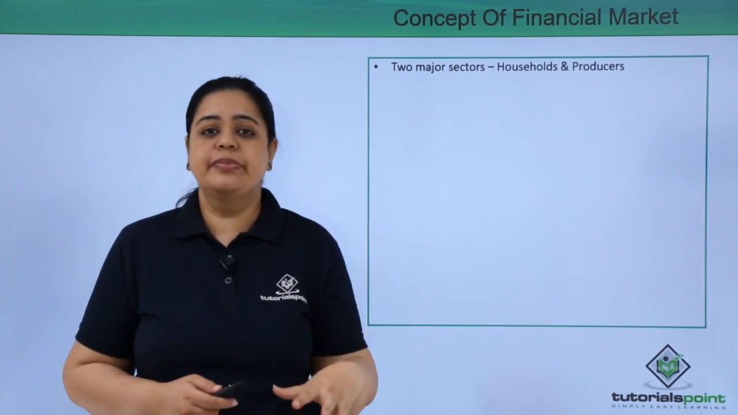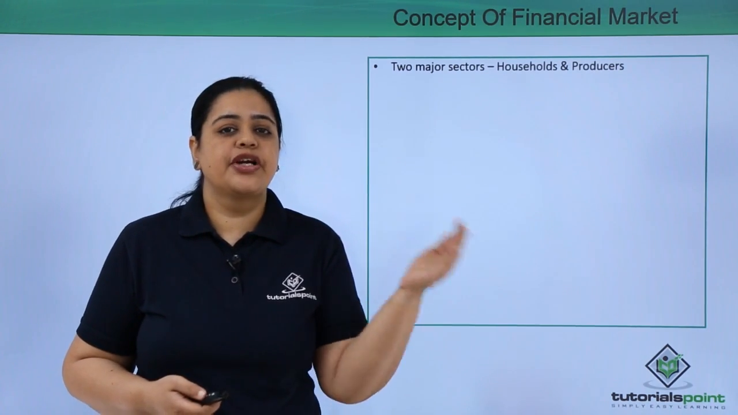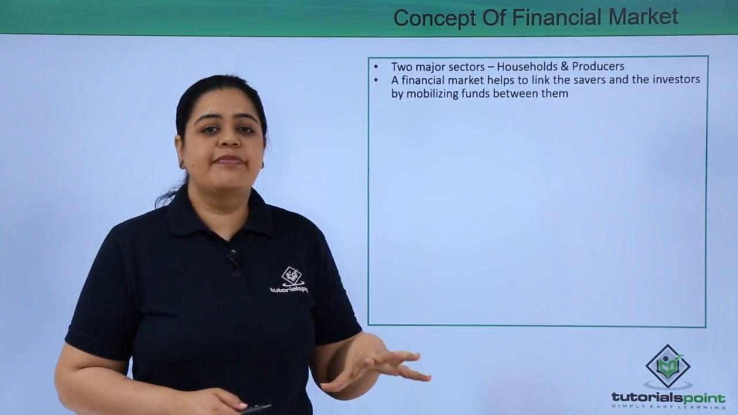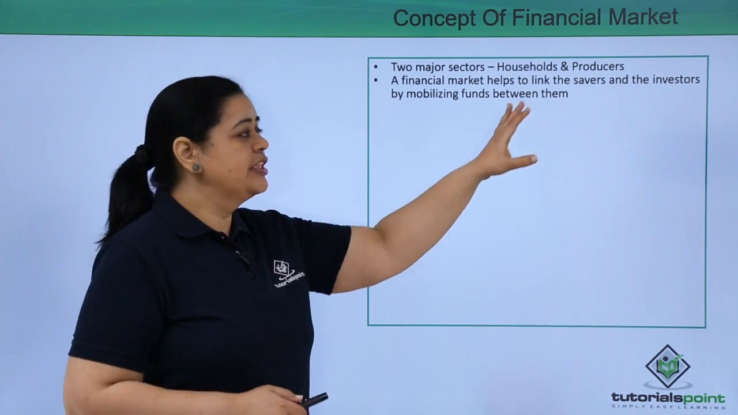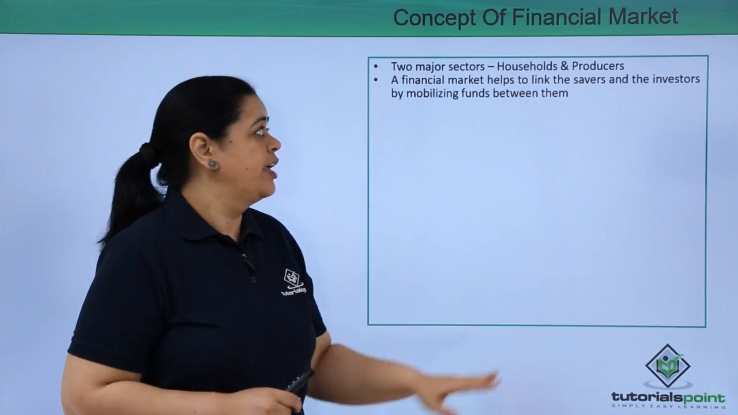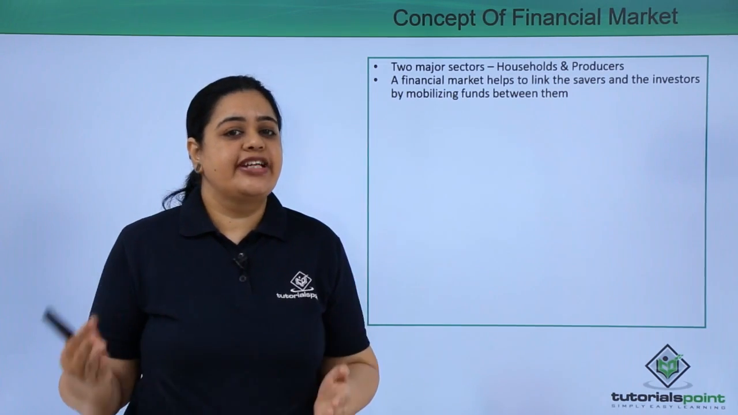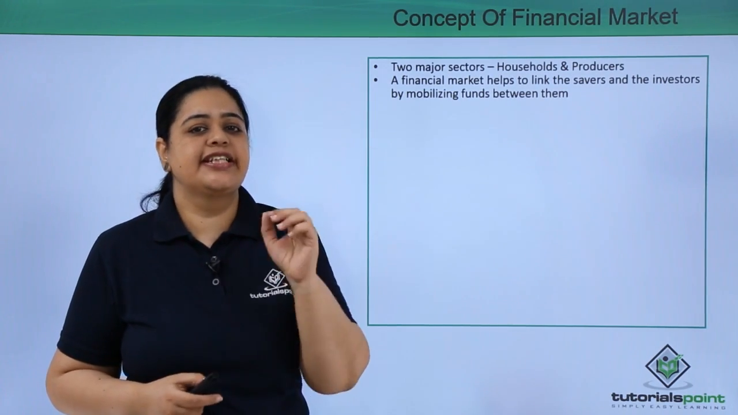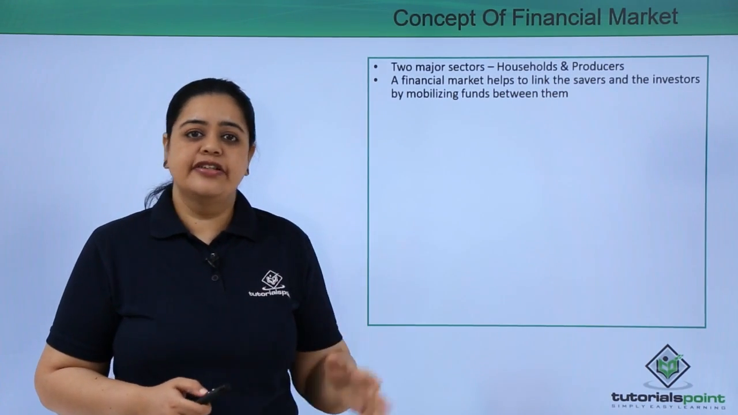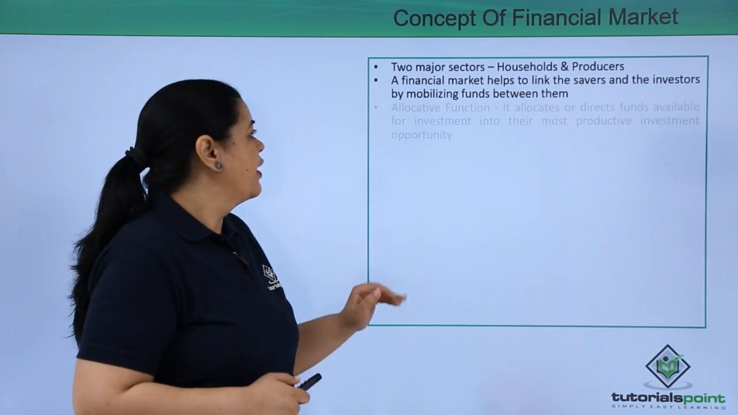Now producers would be people who require the money. These are all business houses and businessmen who require money for their businesses. So a financial market comes into place because it helps to link these savers and investors by mobilizing the funds between them. Remember, the producers or business people I am talking about are also known as investors, because they are investing the money, and we are the savers because we are saving the money we have earned and want to earn a return on it later as life progresses.